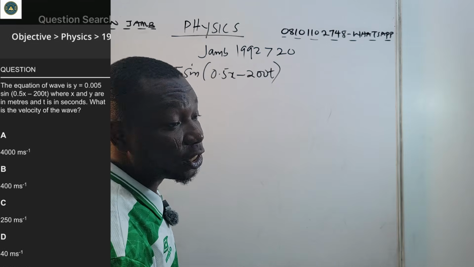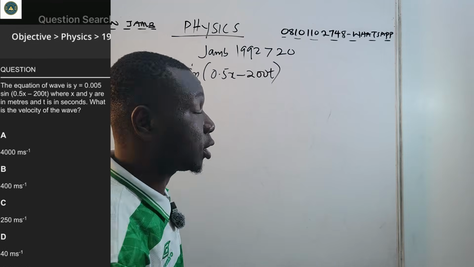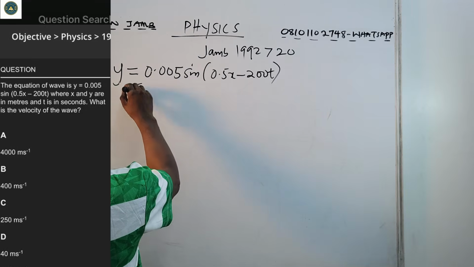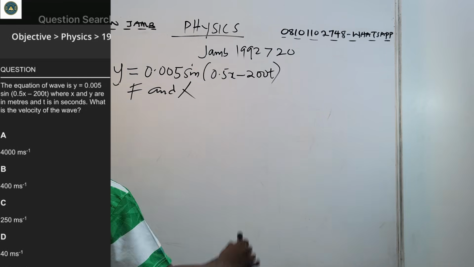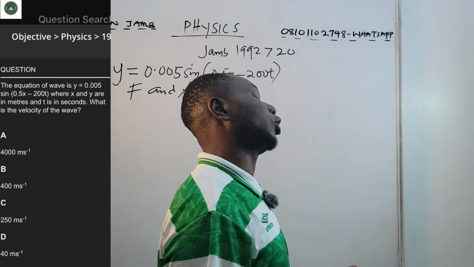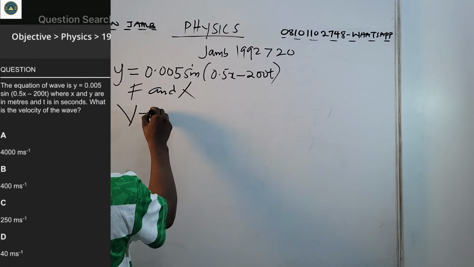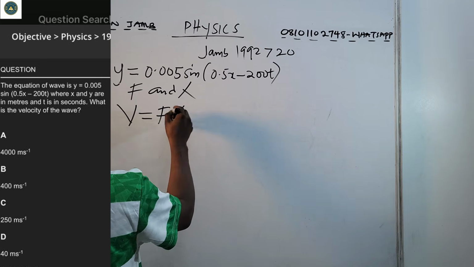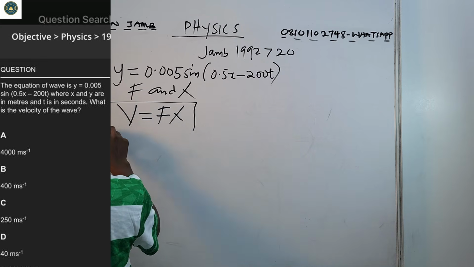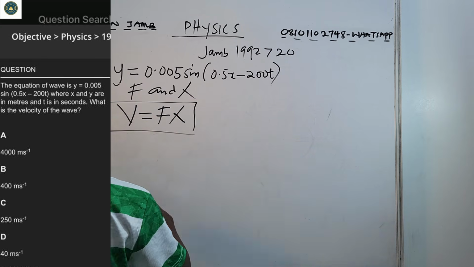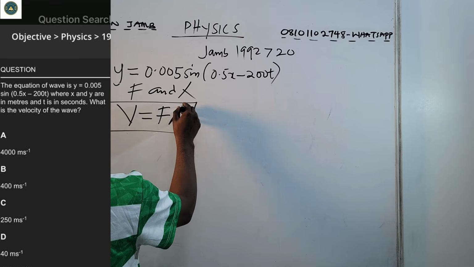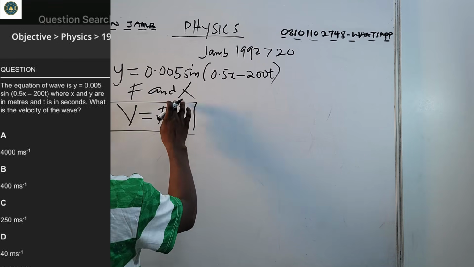In this kind of problem, for you to get velocity, you must get f and lambda. This is the wave relationship. The reason is velocity is f lambda. So we need lambda and we need frequency.